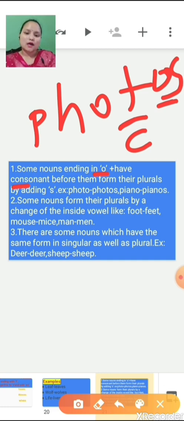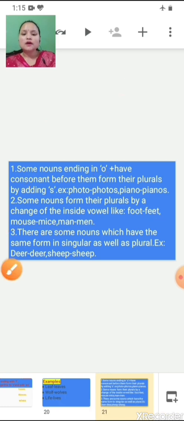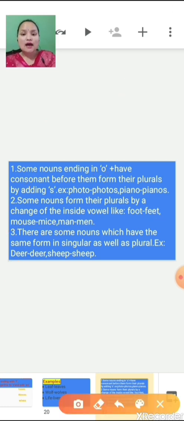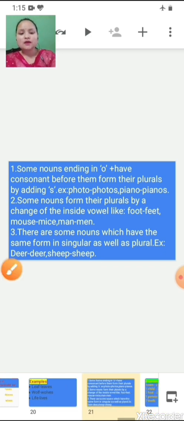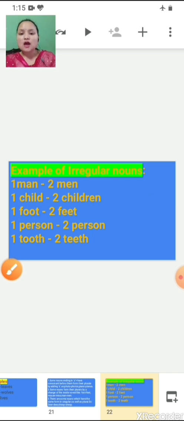Same, piano, pianos. Second, some nouns form their plurals by a change of the inside vowel, like foot, feet; mouse, mice; man, men. Third, there are some nouns which have the same form in singular as well as in plural. Example: deer, deer; sheep, sheep. It will not become deers or sheeps, no. If it is deer in singular, then the plural form will also be deer. These types of nouns are known as irregular nouns.